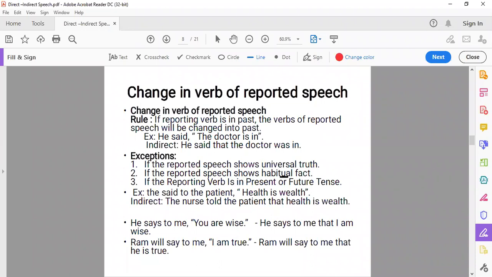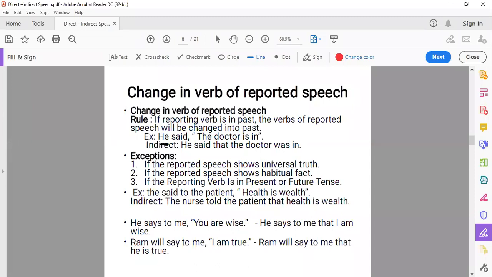If the reporting verb is in present or future tense, this is another exception to the rule, or you can say another rule. This can be called rule number 2 also, and it can be called exception number 3 also. If the reporting verb is in present or future tense, then there will be no change in the tense of the reported speech.